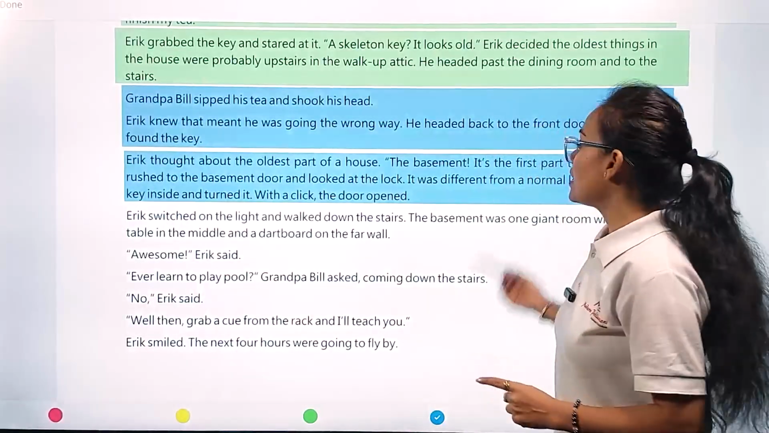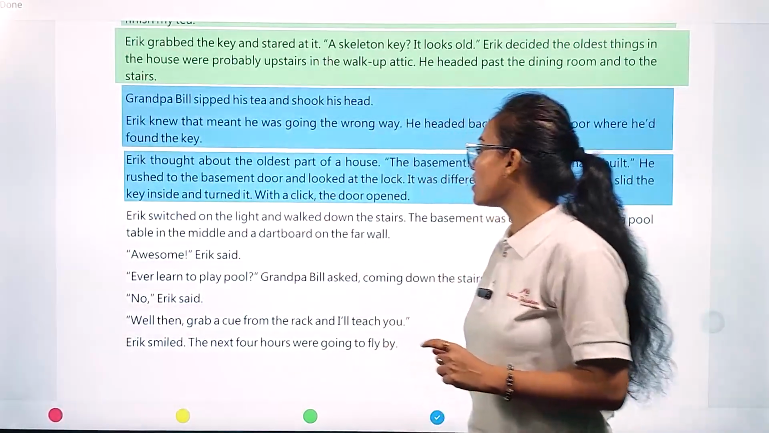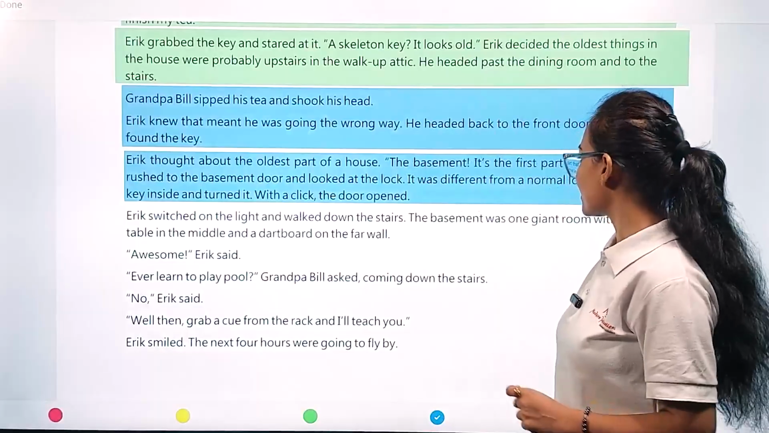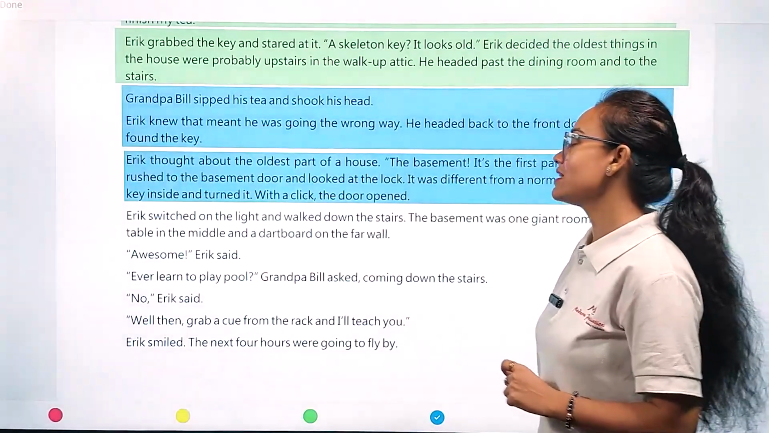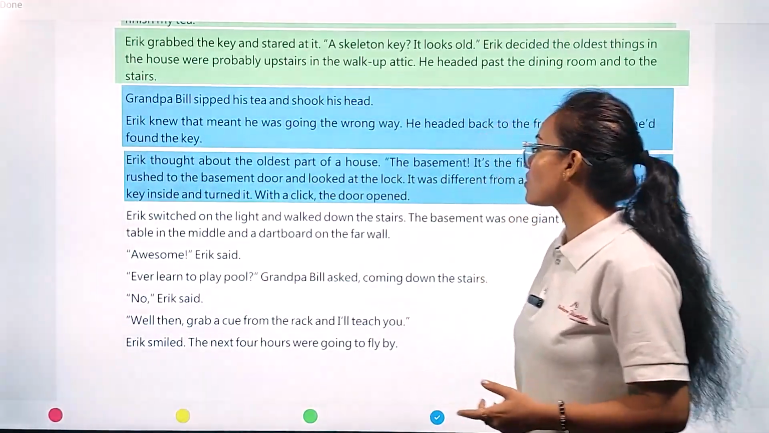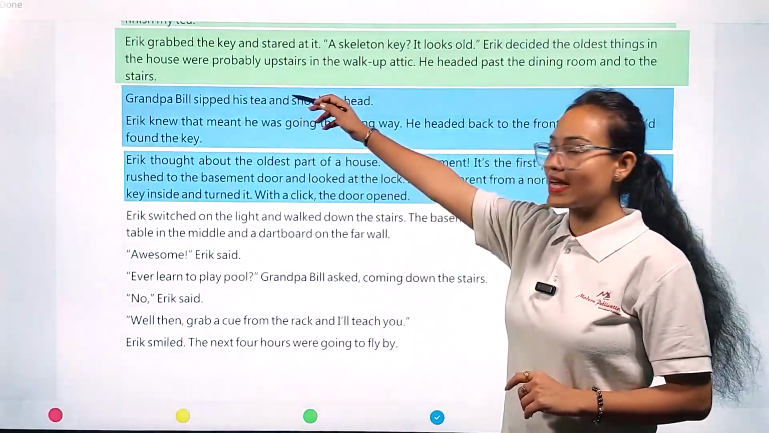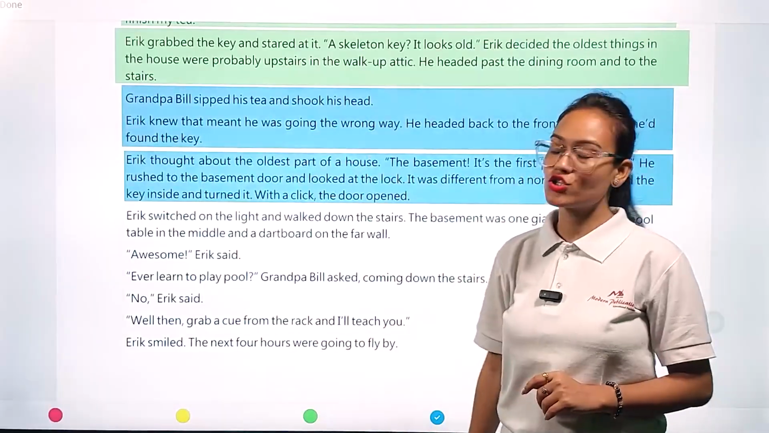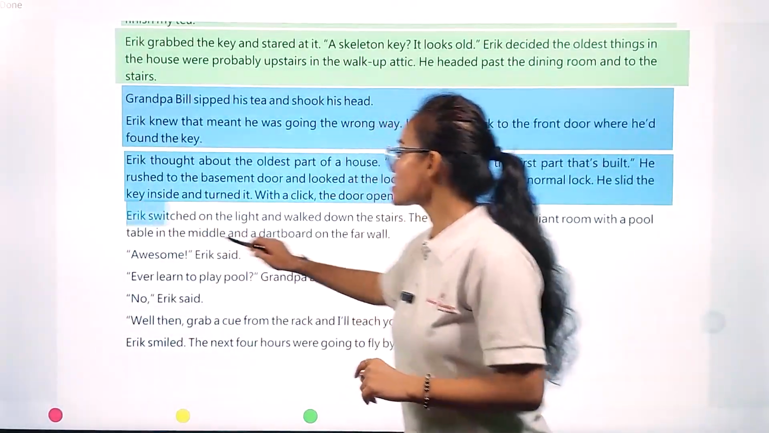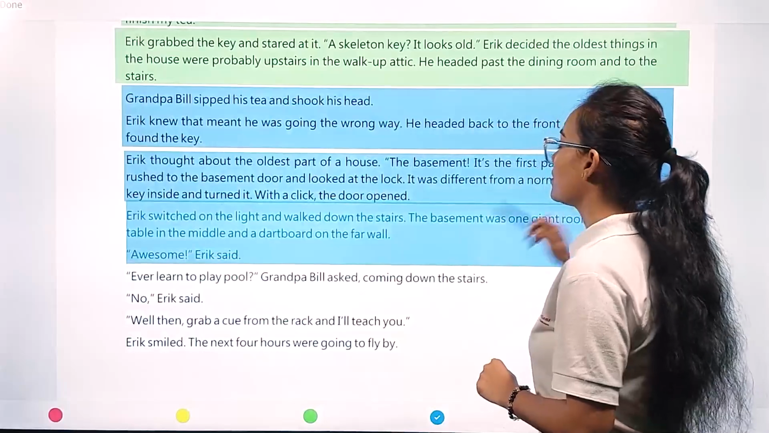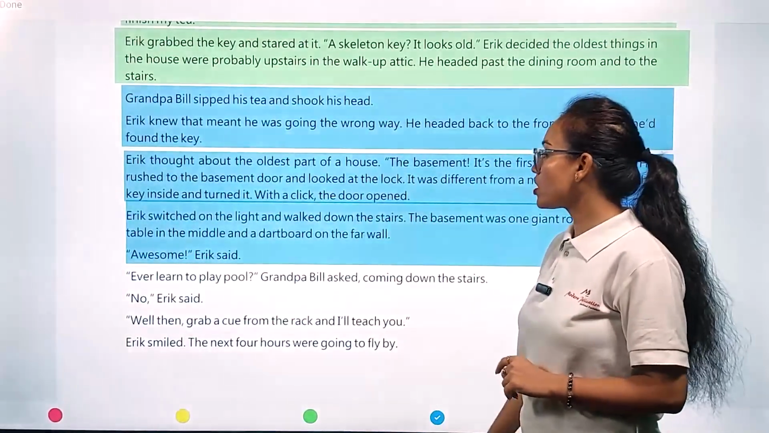He rushed to the basement door and looked at the lock. It was different from a normal lock. He slid the key inside and turned it. With a click, the door opened. Eric was absolutely right: that skeleton key opened the basement door. Eric switched on the light and walked down the stairs.